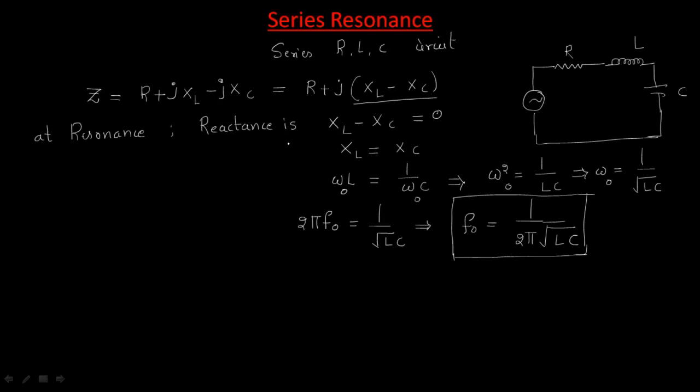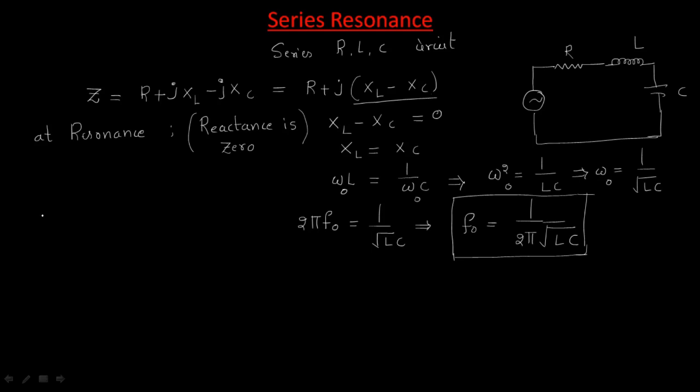Look here, this is the series RLC circuit. At resonance the reactance is 0. By using that condition, we equate this term to 0, and by doing this we get that.